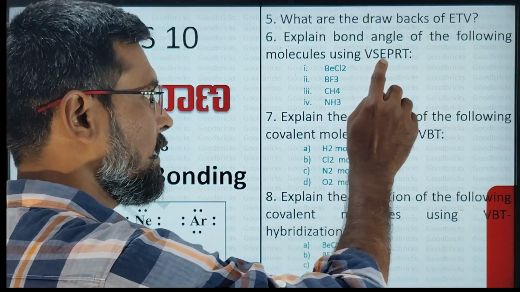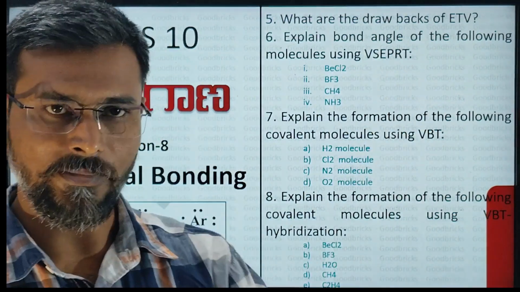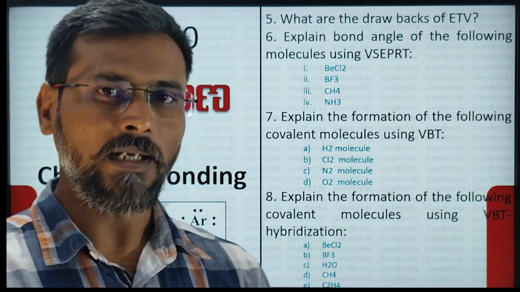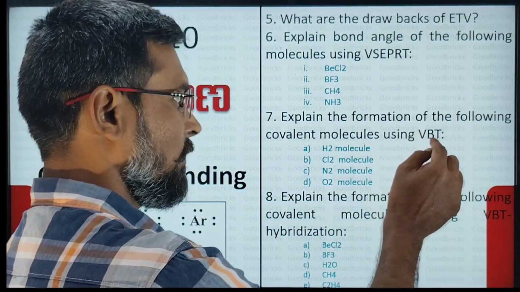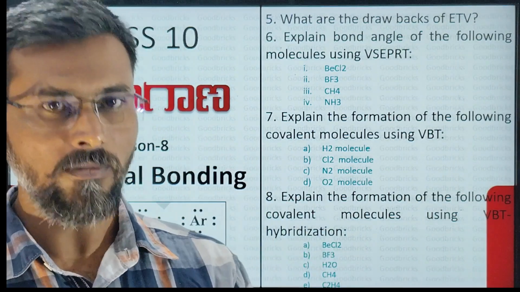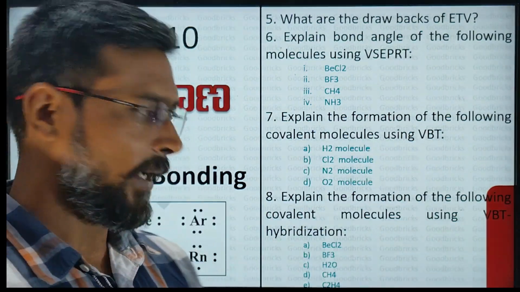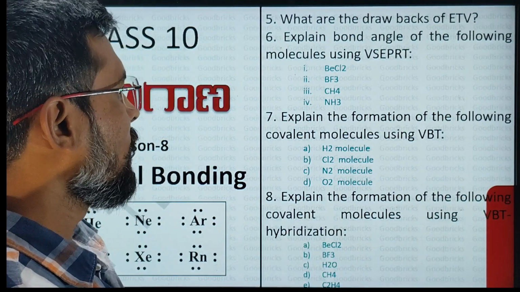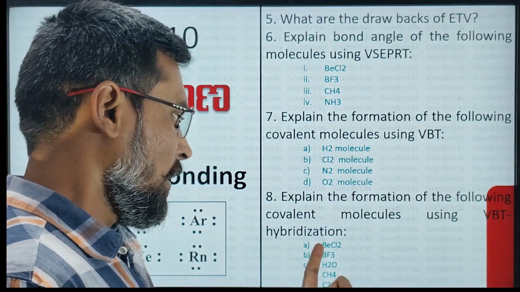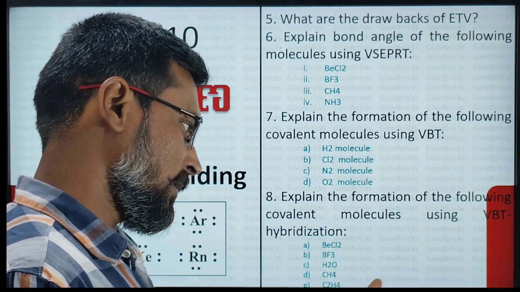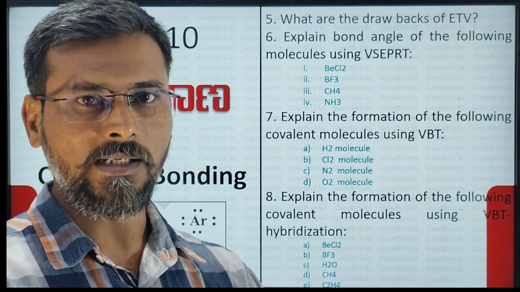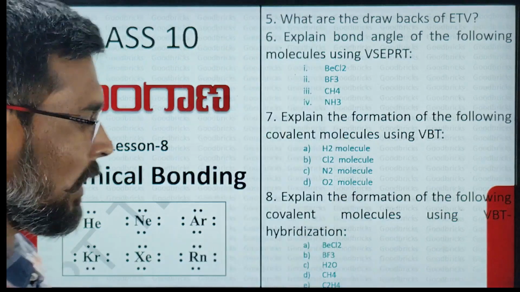Next, using valence shell electron pair repulsion theory, VSEPRT, you need to explain bond angle in BeCl2, BF3, CH4, NH3. Next, using valence bond theory, you have to explain H2 molecule formation, Cl2 molecule formation, N2 and O2 molecule formation. So these are all the things which you need to practice. Next, using valence bond theory hybridization, you have to explain strength of bond of these molecules: BeCl2, BF3, H2O, CH4, C2H4. For these molecules, you have to explain bond strength using valence bond theory hybridization. So these are all the important questions.